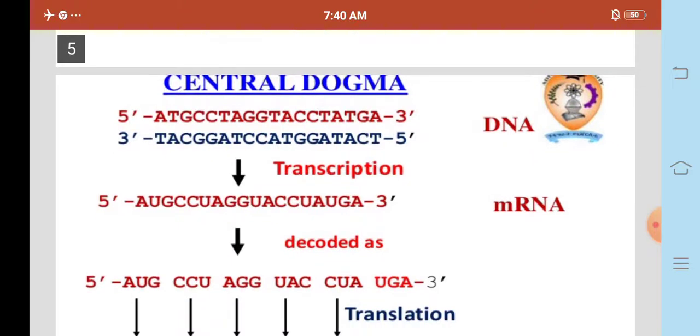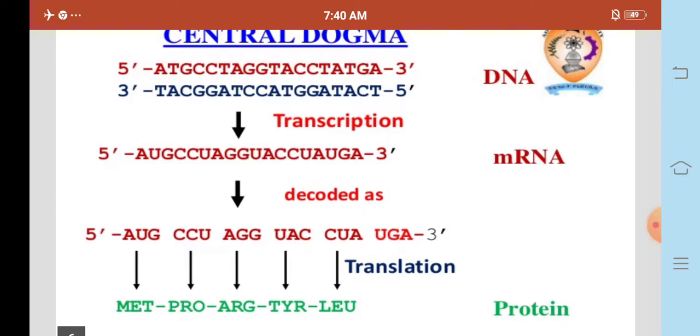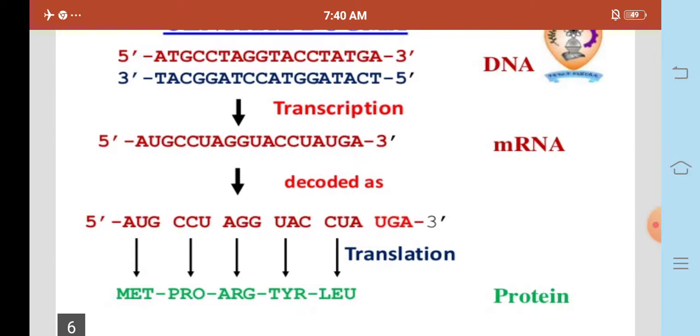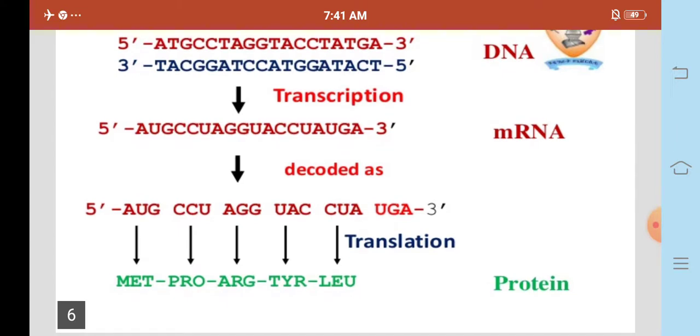This is the central dogma of the translation process. 5' end to 3' end. The 5' end always pairs with the 3' end, and the 3' end always pairs with the 5' end. This is the transcription process. Next, the strand is decoded from 5' end to 3' end. In this process, the codons AUG, CCU, AGG, UAC, CCC, UUA code for particular amino acids: methionine, proline, arginine, tyrosine, and leucine.